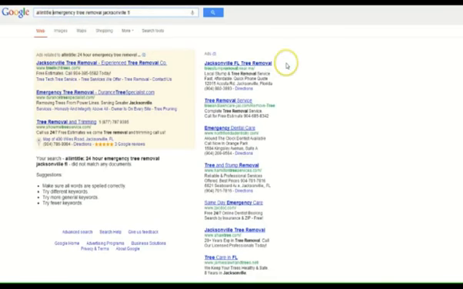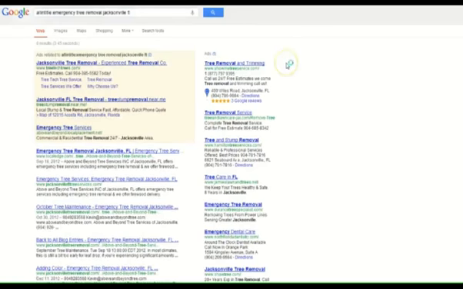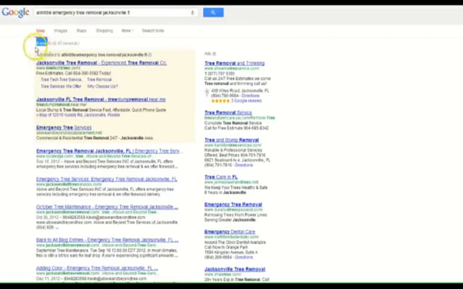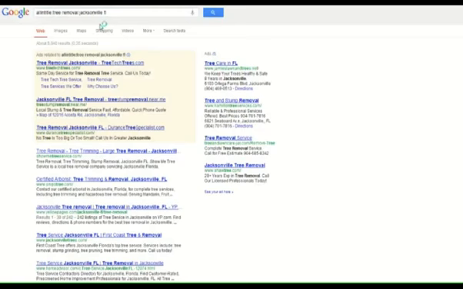And let me show you. So we do allintitle emergency tree removal. I haven't done this before, but there's 8 results for this, which is still nothing. There's still only 8 competing things, but as we take keywords off, there'll be more competing results, I bet. And if we just do the main keyword, tree removal, 5,800 results. This keyword will take a little bit longer to rank for.